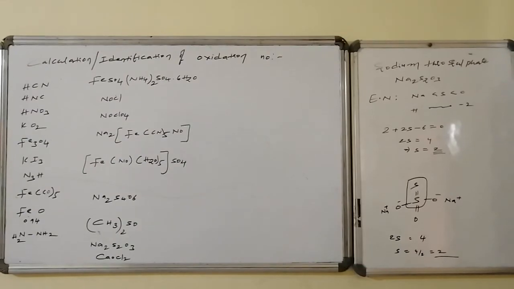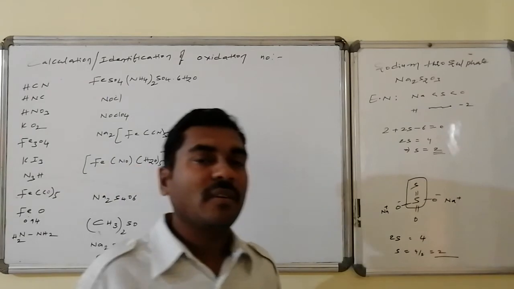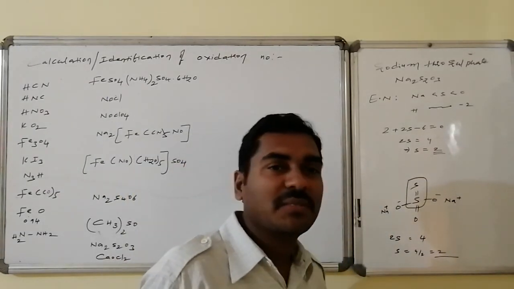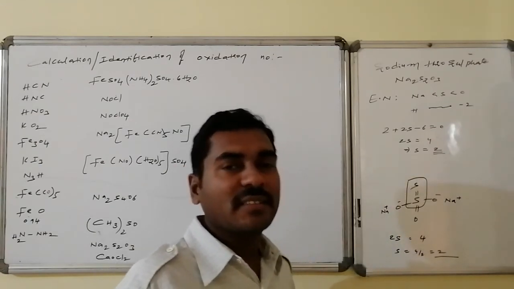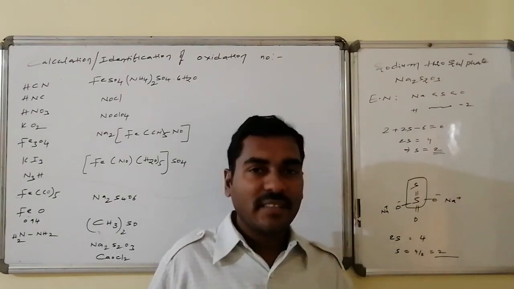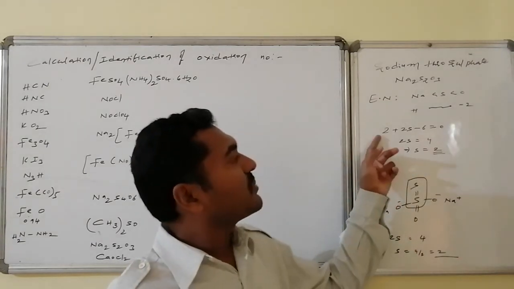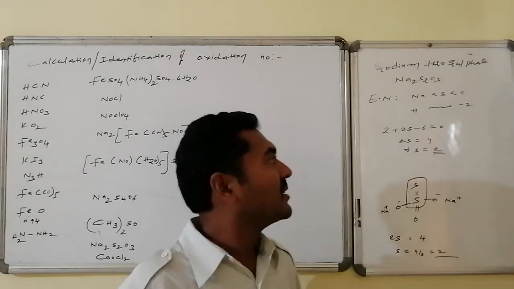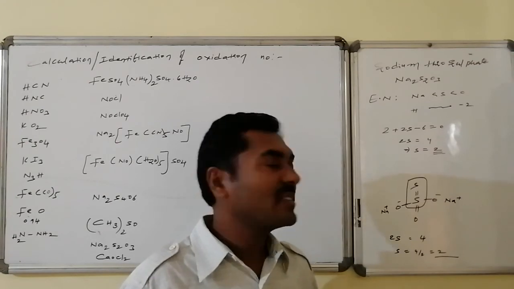Sodium thiosulfate, Na2S2O3, where the electronegativities of sodium, sulfur and oxygen are in increasing order. Sodium +1 is maintained, oxygen -2 is maintained, and sulfur has more than one atom, so it can maintain a range. There is a doubt related to the average oxidation number as well as the individual oxidation number. Calculation of average oxidation number: 2 sodiums +2 and 3 oxygens -6 plus 2 sulfurs overall should become equal to 0. That is, sulfur is equal to +2 as the oxidation state, that is the average oxidation state.